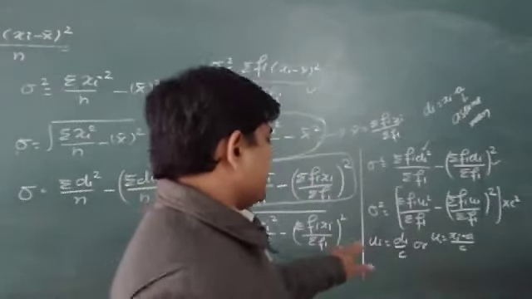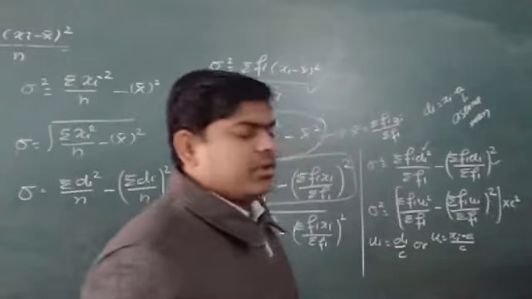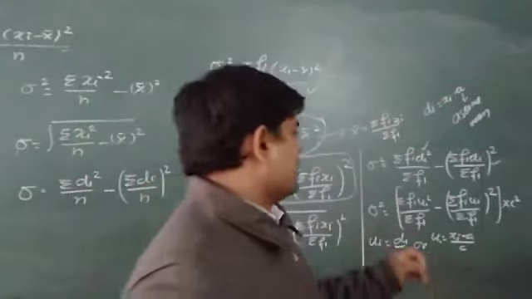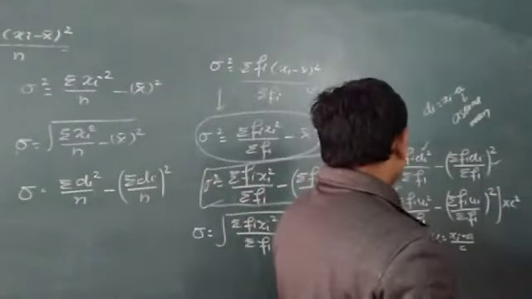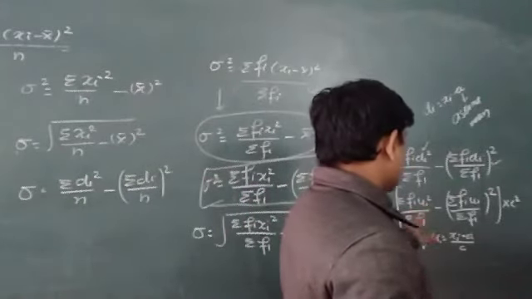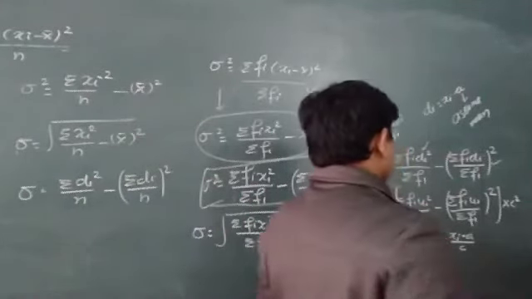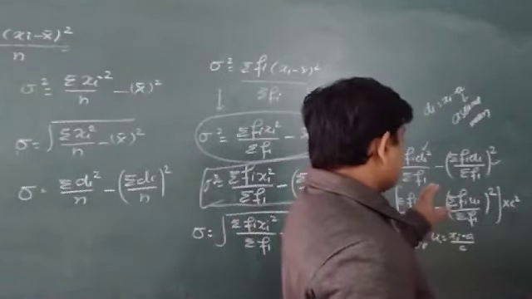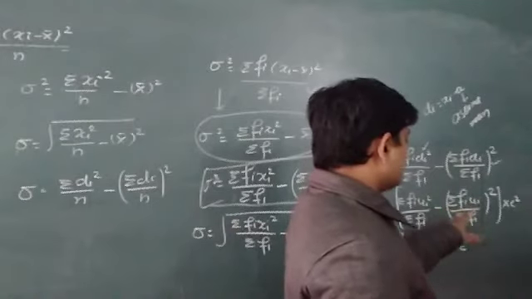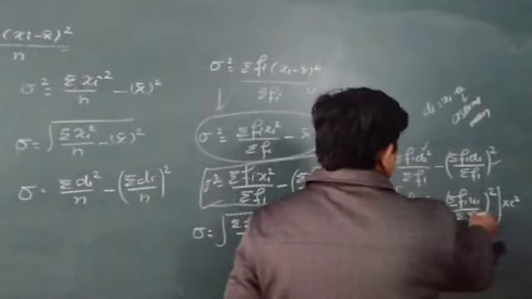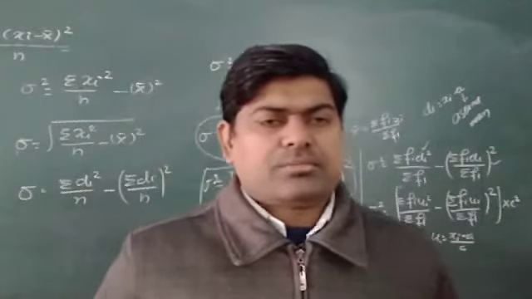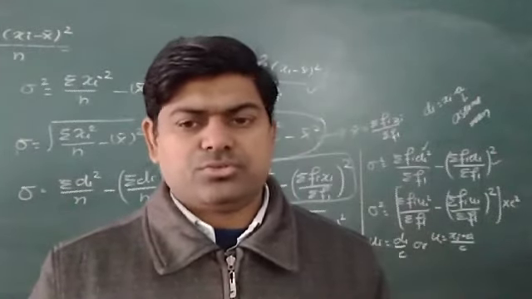Now we have got ui, and when we use the formula to find variance by using ui, I can write sigma square is equal to sigma fi ui square upon sigma fi, minus sigma fi ui upon sigma fi, that whole square also. In bracket it is c square. I hope there is no doubt.